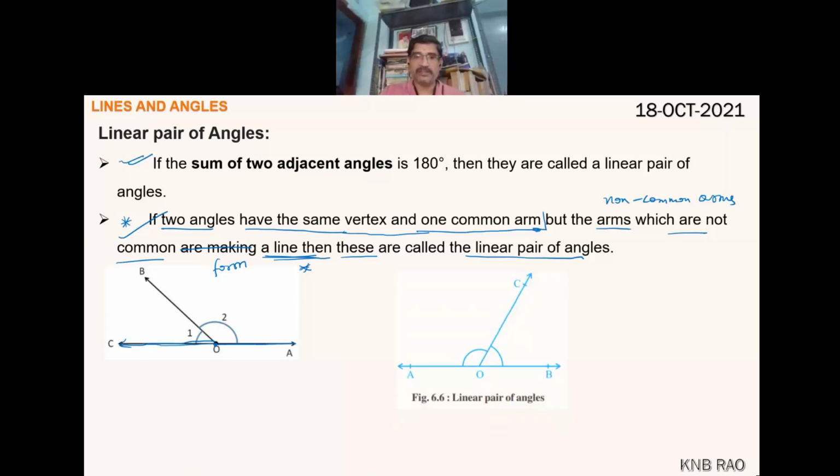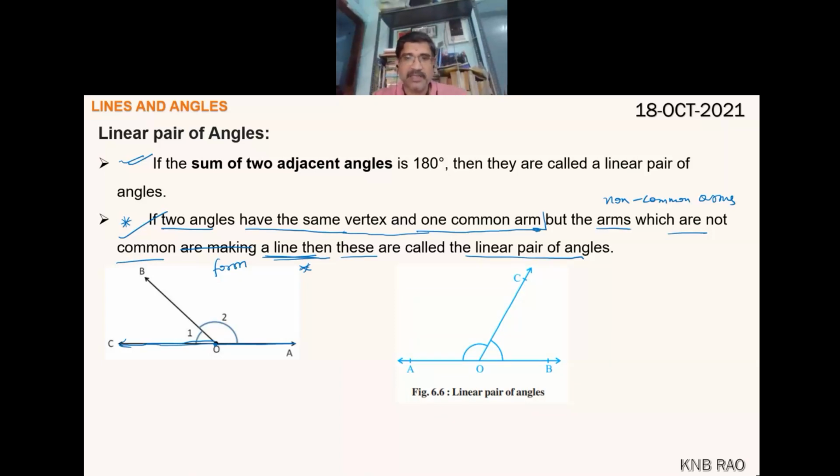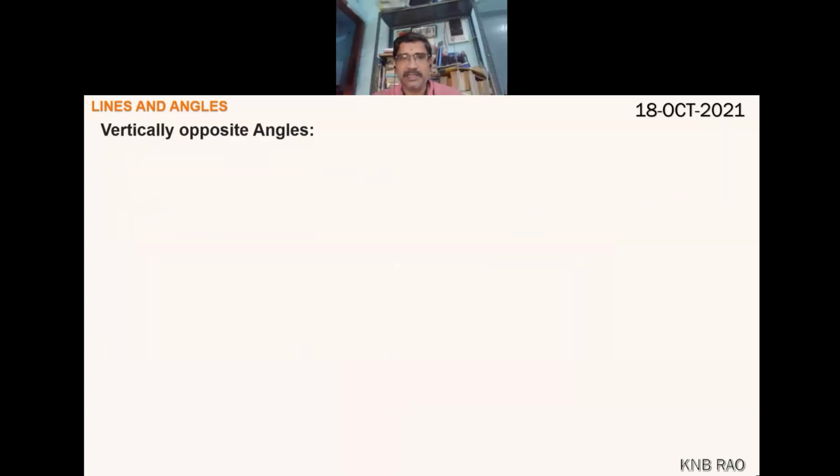Now, Chandru said something. Let us go for that definition. I hope this is clear to you all. Linear pair, both the definitions you have written, one which I gave, another bookish way of telling. You need to draw figures also parallelly, or you give a gap and afterwards draw figures. Let's move on to vertically opposite angles. Then we will go for the definition of an axiom related to linear pair.